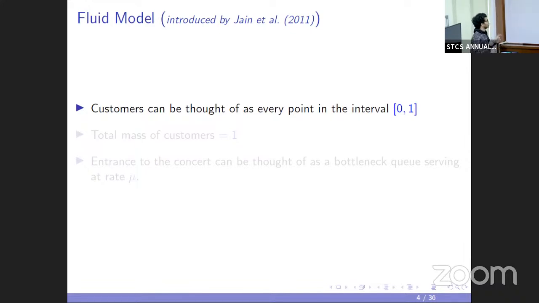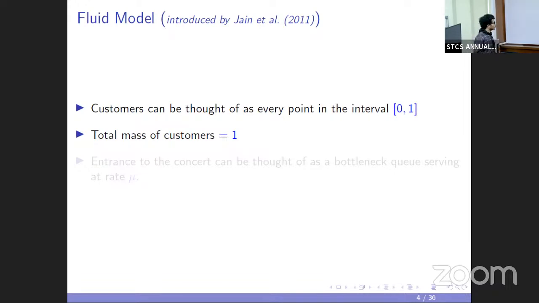In this slide, I will introduce this fluid model, which makes several simplifying assumptions. The customers can be thought of as every point in the interval 0 to 1. So there are infinitely many customers, and every point in the continuum represents a customer, and the length of the interval quantifies the population size of the customers.